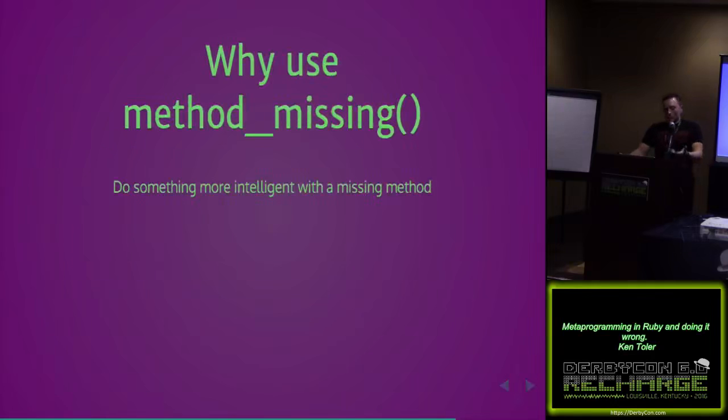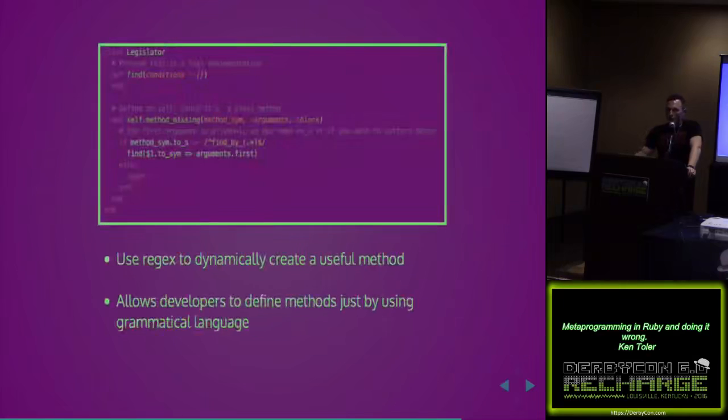You might want to use it if you wanted to do something more intelligent. In the case of Active Record or Active Model, you can dynamically create methods on the fly in the same way with the regex, and have a pattern that you want to create. And this is a simplified version of what we saw in the first part in Active Record.